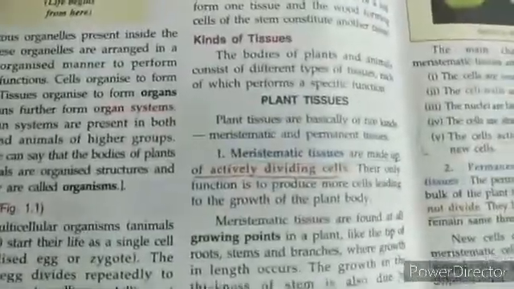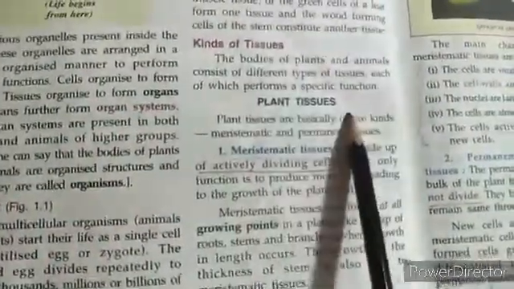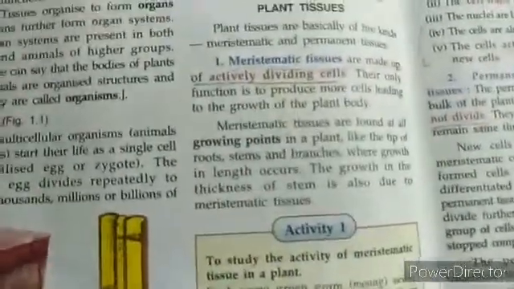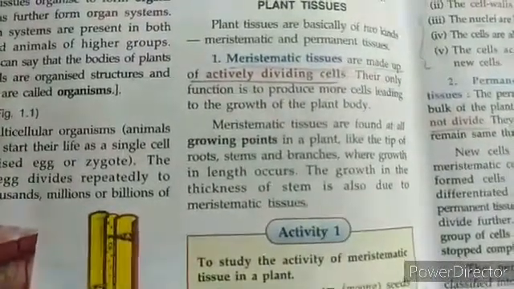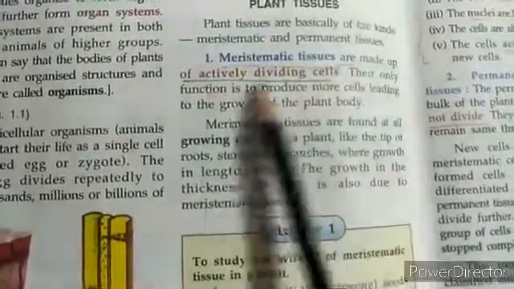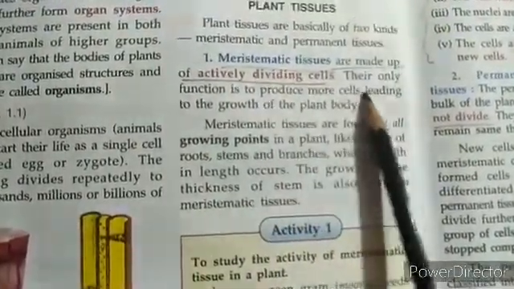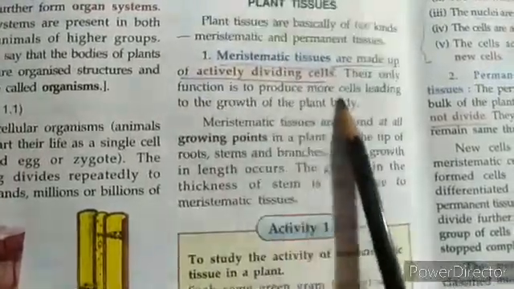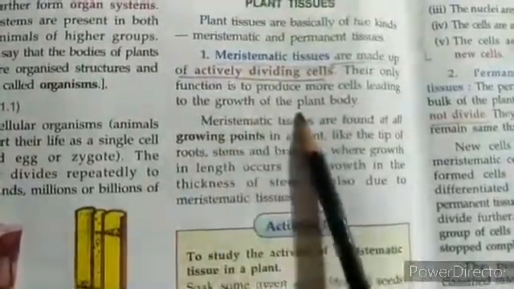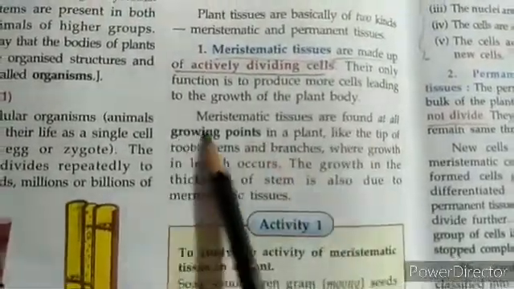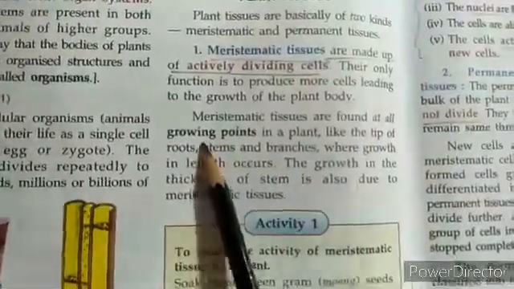So we come back to where we were, plant tissues, and now we are going to look into the details of each. First comes meristematic tissues. These are made up of actively dividing cells. Their only function is to produce more cells, leading to the growth of the plant body. Meristematic tissue is found at all the growing points wherever the plant grows.